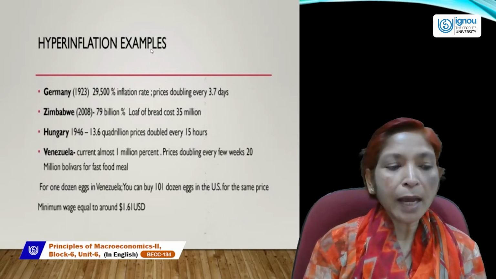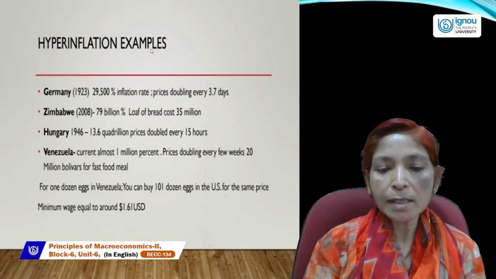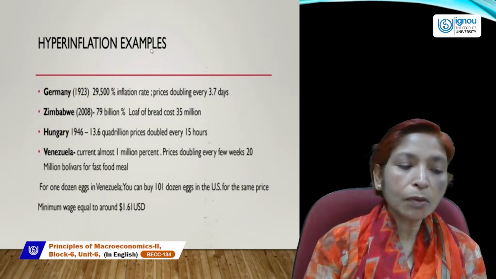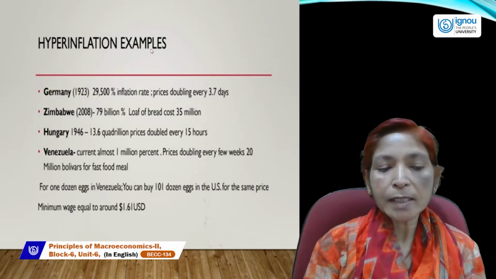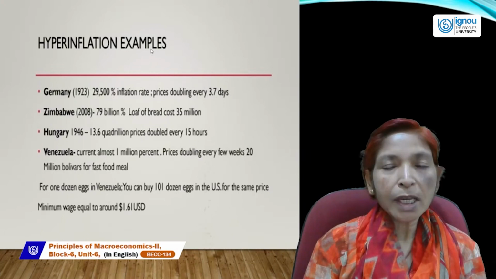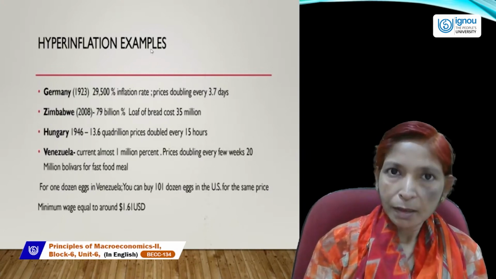For 1 dozen eggs in Venezuela, you can buy 101 dozen eggs in the US for the same price. Minimum wage equals around 1.61 US dollars. So these are the examples of hyperinflation.